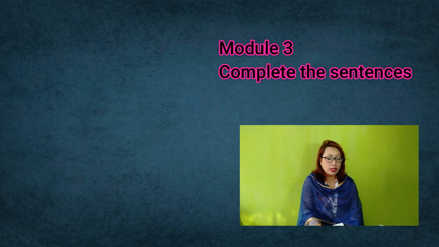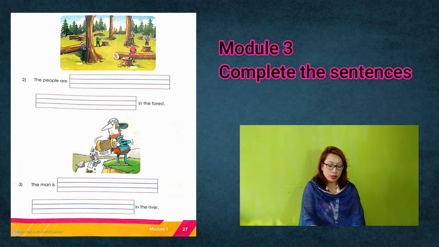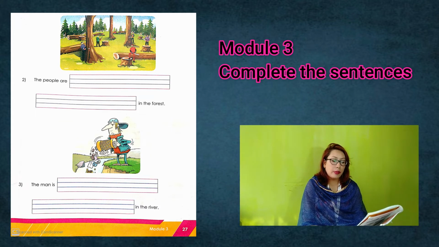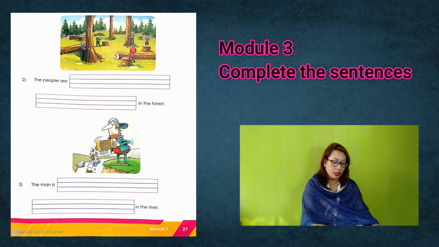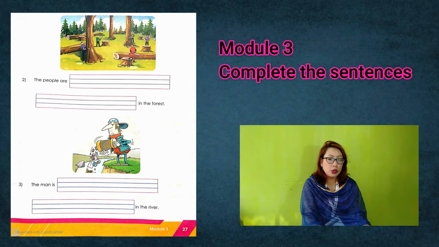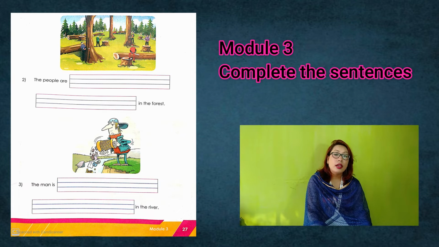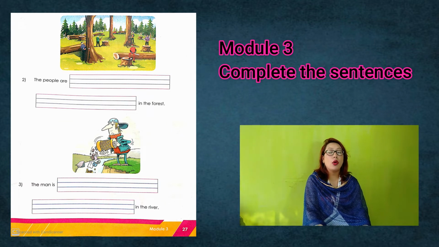On the screen you can see the picture. What can you see, students, out there? Yes, you can see some people standing there, and then what are they doing? They are cutting trees, right? Is it good to cut trees, students? No, not at all. It's really bad to cut trees, right? Why? Because trees are our friends. Trees give us what? They give us oxygen to breathe in fresh air, right? And they also give us what? They give us fruits, no?